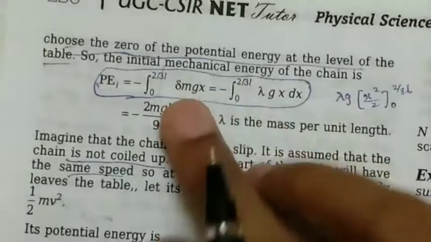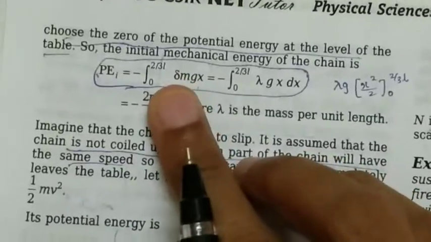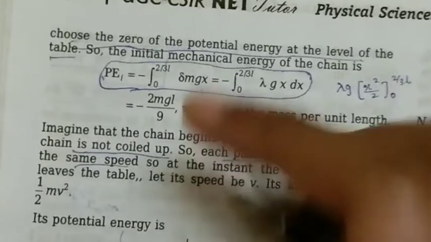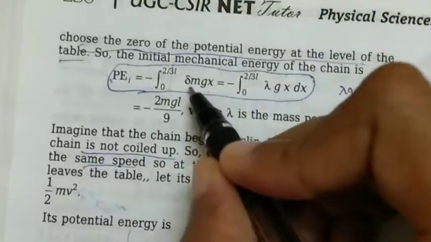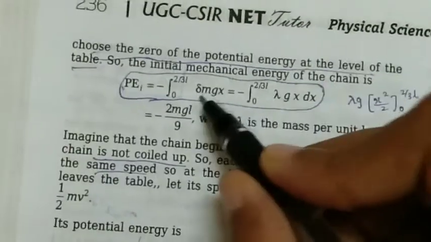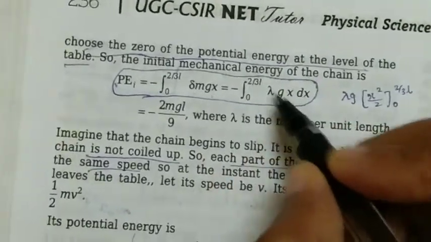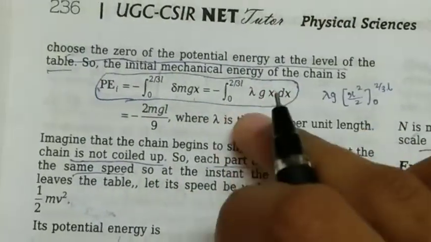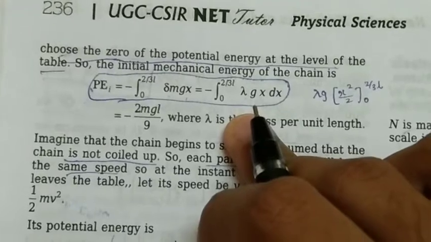And the next thing is, here it is mentioned delta m, because we are taking a part of the chain. The mass of that part of the chain is delta m, not that of the entire chain, only a part of the chain. So this can be calculated from this. gx would remain as usual. Delta m is nothing but lambda dx. Here lambda is nothing but mass per unit length of the chain.